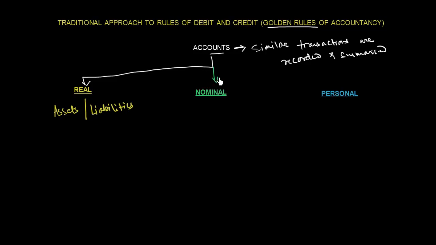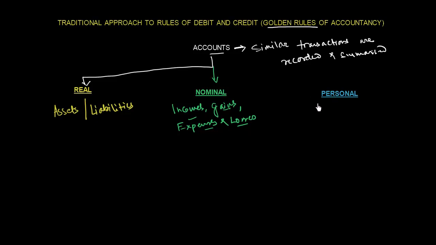Nominal accounts are the accounts which deal with incomes, gains, expenses and losses. So all the accounts related to incomes, gains, expenses and losses are classified under this head, which is the nominal head. Now moving on to personal account.